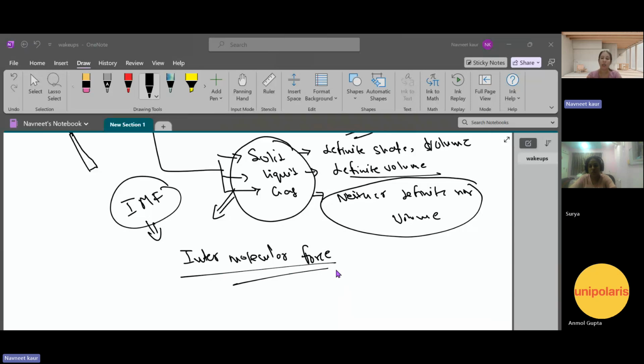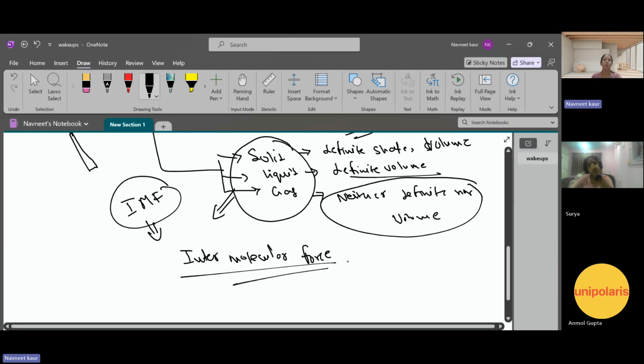So if we are saying a solid has a definite shape, suppose this pen is there in my hand, it has a definite shape. Why does it have a definite shape? Because the molecules it is made up of are very tightly packed. That's why it has a definite shape. So we can say the intermolecular force, that means the force of attraction between the atoms, is very great in solid.